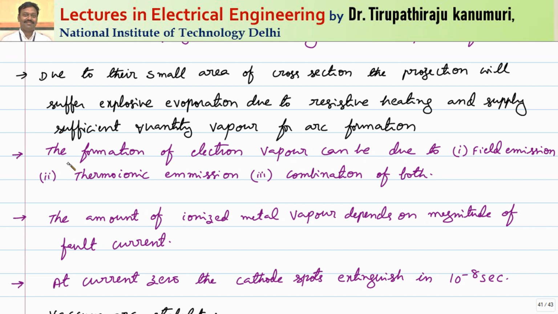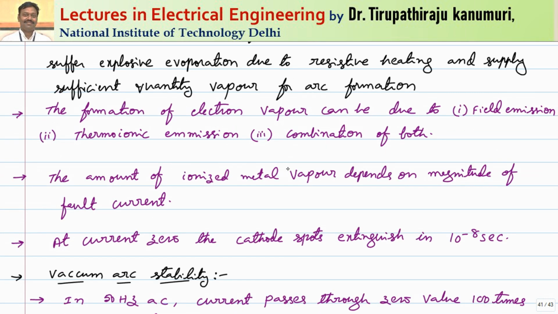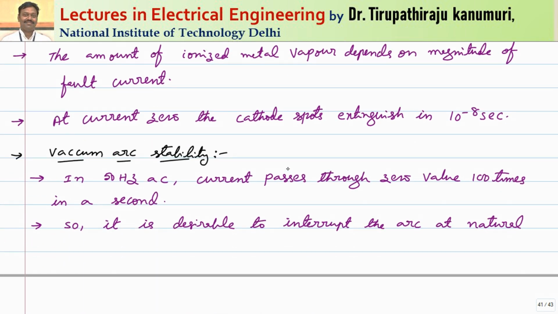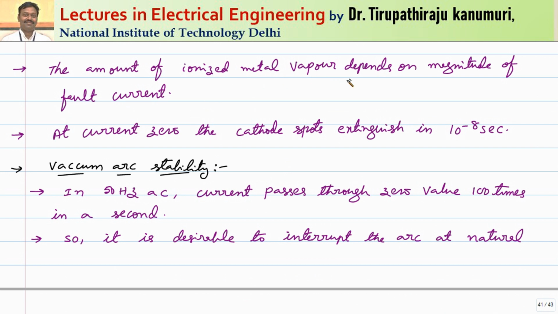So in a general manner, we can tell that the formation of electron vapor can be either due to field emission, which is due to the voltage gradient, or it can be due to thermionic emission. The example I have told you, due to the contact resistance, is called thermionic emission, or a combination of both is also possible. How field emission and thermionic emission work, we have already discussed in our previous lecture, so I am not going into detail. Now the amount of ionized metal vapor depends on the magnitude of the fault current.